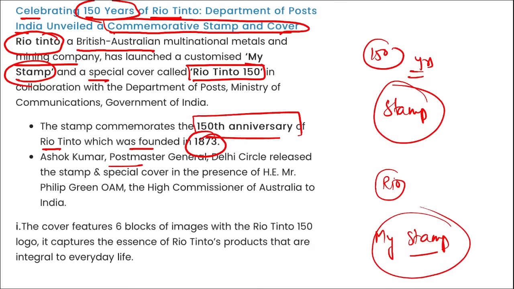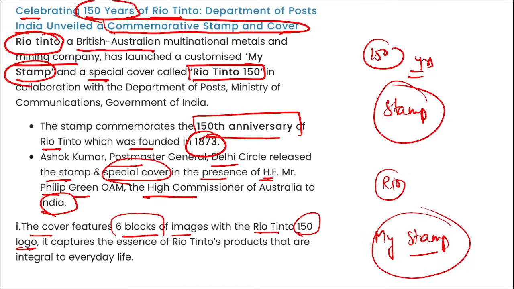Ashok Kumar, the Postmaster General of Delhi Circle, released the stamp and special cover in the presence of HE Mr. Philip Green, who is the High Commissioner of Australia to India. The cover features 6 blocks of images with the Rio Tinto 150 logo, and it captures the essence of Rio Tinto's products that are integral to everyday life.